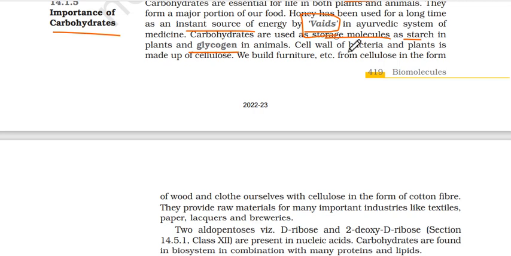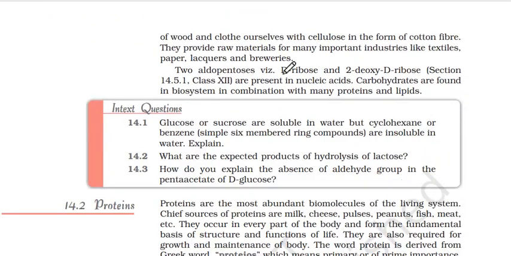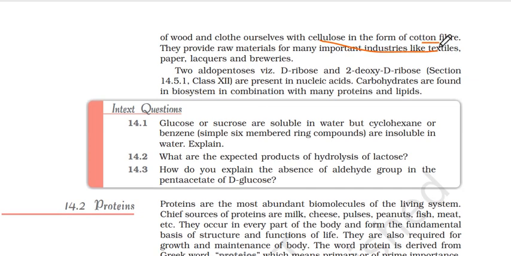Cell wall of bacteria and plants is made up of cellulose only. We build furniture etc. from cellulose in the form of wood and clothe ourselves with cellulose in the form of cotton fiber. ये सारा cellulose है. They provide raw materials for many important industries like textiles, paper, lacquers and breweries.